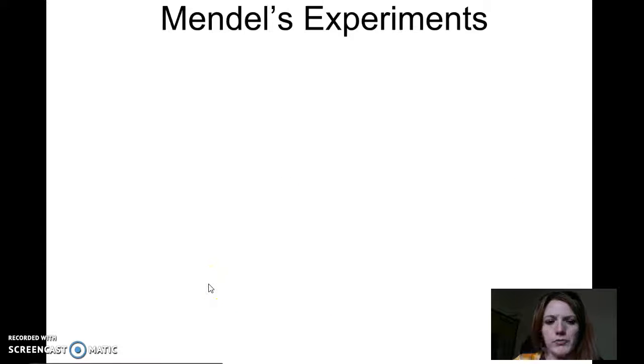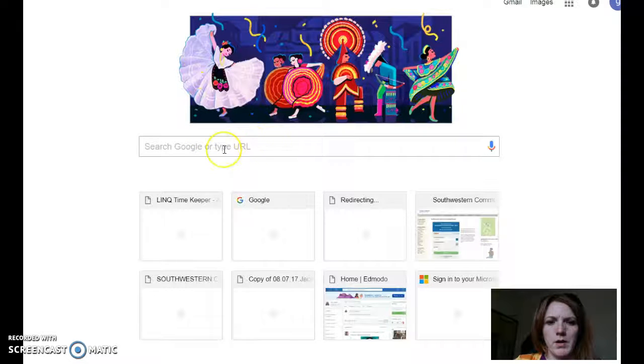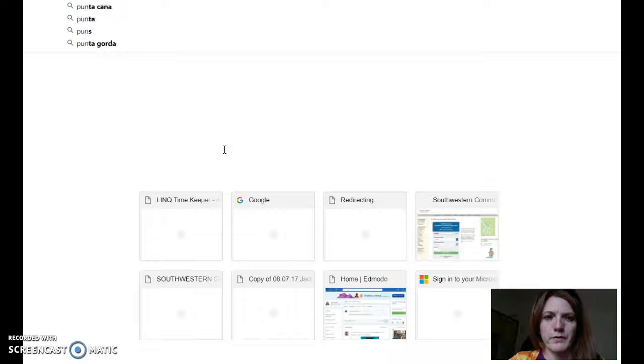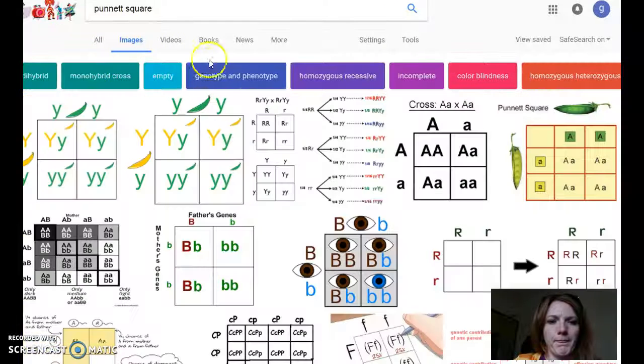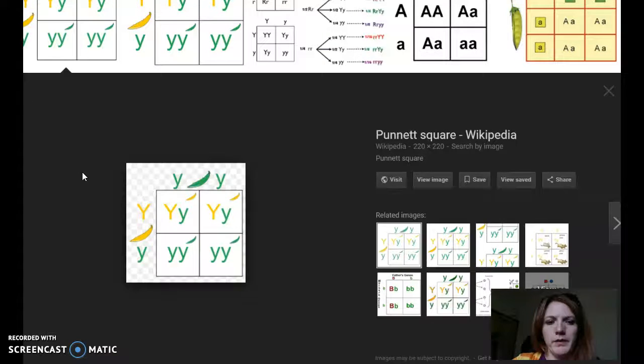When we are going to do Mendel's experiments, we're going to look at Punnett squares, and we can call those monohybrid crosses. Monohybrid crosses look like this. Let me see if I can get something to pop up here for us. Punnett squares. And let me get an image up here. Here we go. That should work. Okay, look at this image down here.